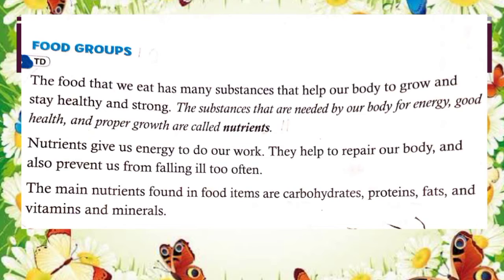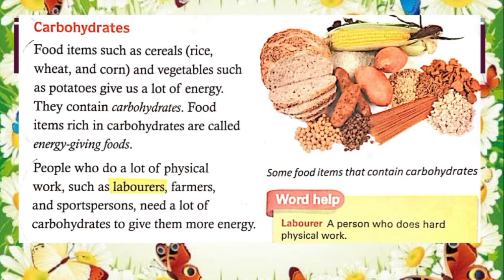The main nutrients found in food items are carbohydrate, proteins, fats and vitamins and minerals. Now first food group is carbohydrate. Food items such as cereals like rice, wheat and corn and vegetables such as potatoes give us a lot of energy.